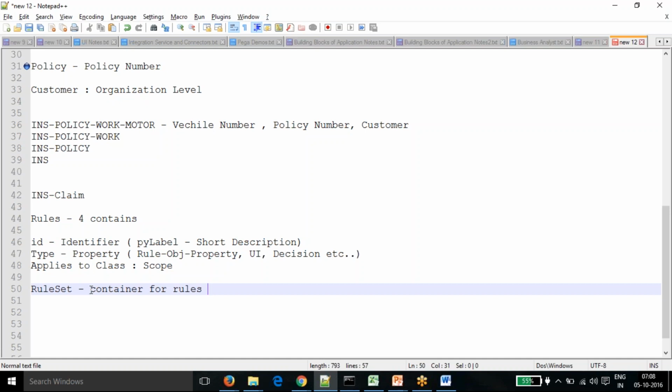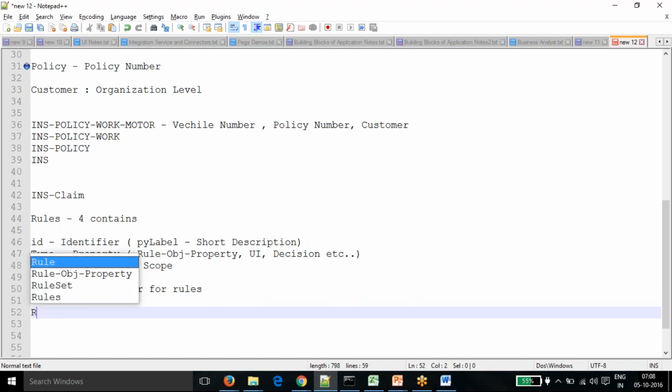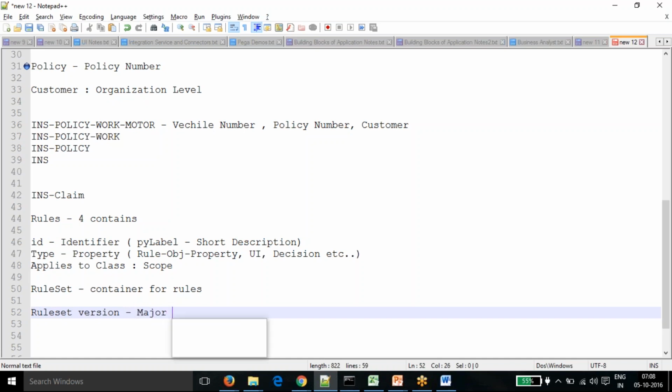And the rule set provides one more thing. We keep on changing our applications, so the rules need to be changed, and we need to provide versioning. So different rule sets come with different versions. That is a concept called the rule set version. In the rule set version we have major, minor, and patch.